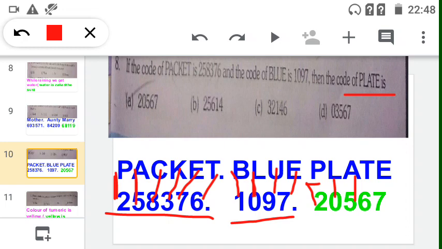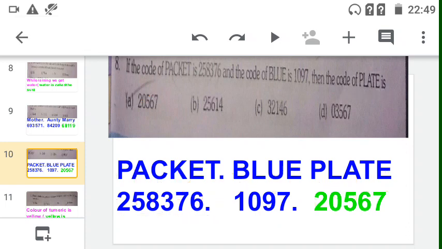T is representing 6, so T replaced by 6 only. E representing 7, so E replaced by 7. So our code of plate is what? 20567. So see in that option where it is. A option is correct.